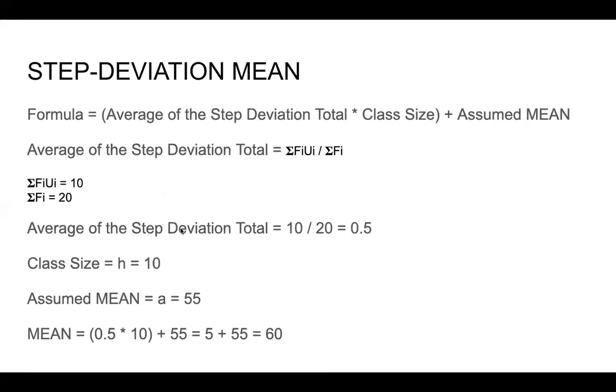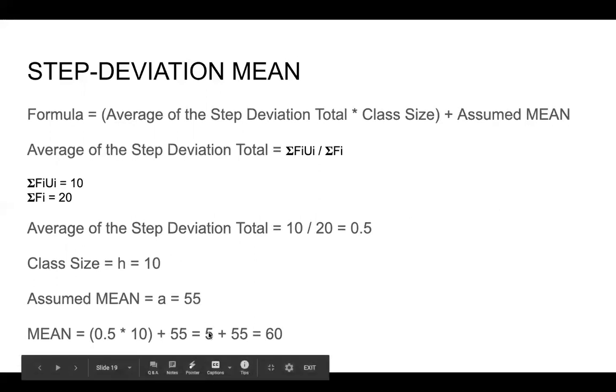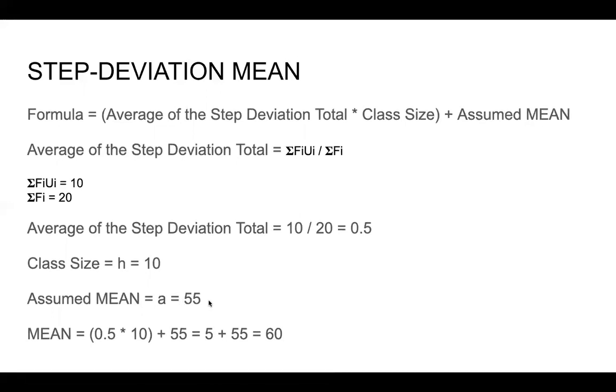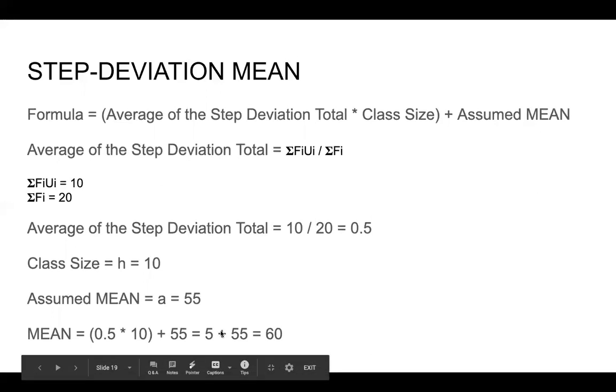So what is the average of the step deviation total? That is 10 divided by 20, which is equal to 0.5. So this 0.5 we multiply with the class size. What is the class size? Class size is 10, which is h. So 0.5 into 10 is 5. And what is the assumed mean? Assumed mean was 55. So total how much? 5 plus 55 is a total of 60.